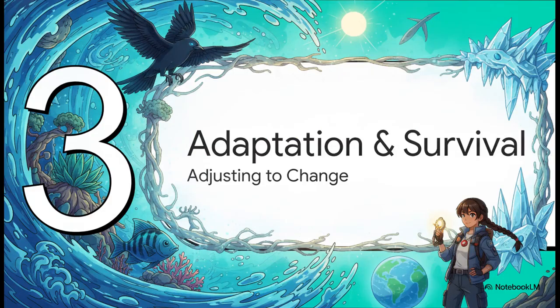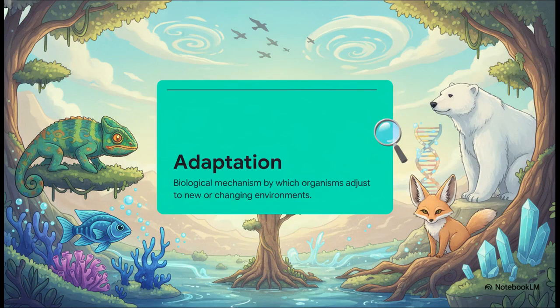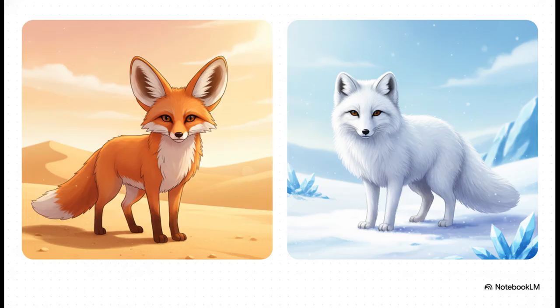Which brings us to section 3, adaptation and survival. Because here's the thing, nature never stops changing. And standing still? Well, that's just not an option. To survive, organisms absolutely have to adapt. Adaptation is simply the biological mechanism organisms use to adjust to new environments, or to handle unexpected shifts in their current one. And it is incredible to see how this physically plays out in the real world.